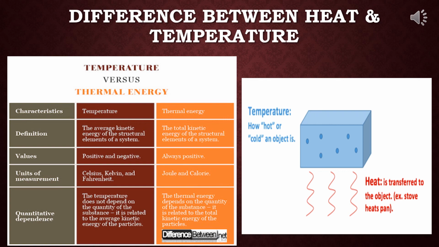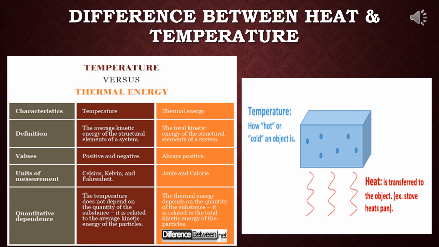Okay. Now let's start the differences. You know that these differences are very important. One more time I am reminding you. Heat is a form of energy. Temperature is the thermal condition of a body. Heat is the cause of temperature. Usually the temperature of a body increases on getting heated. Temperature is the effect of heat.